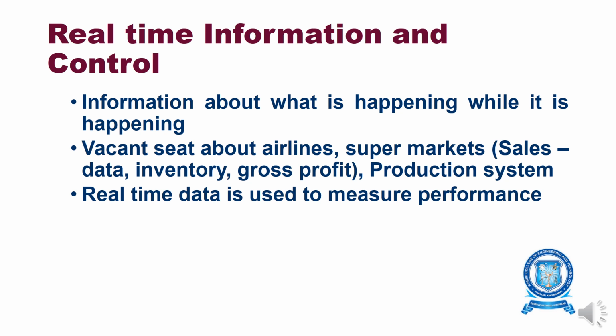They are for the long term and require a significant amount of money. These items might include such things as equipment, land and buildings. So in real-time information and controlling process, the information is about what is happening and why it is happening. For vacant seats in airlines, supermarkets, and production systems, real-time data is used to measure the performance.